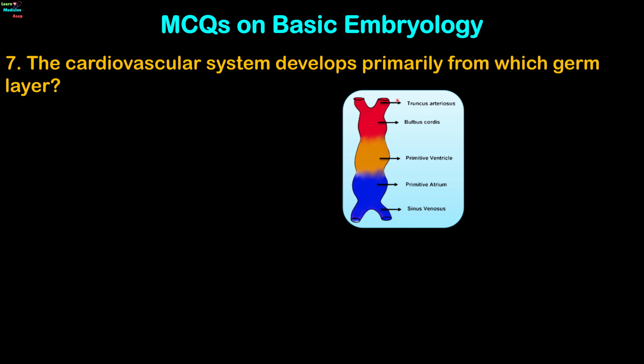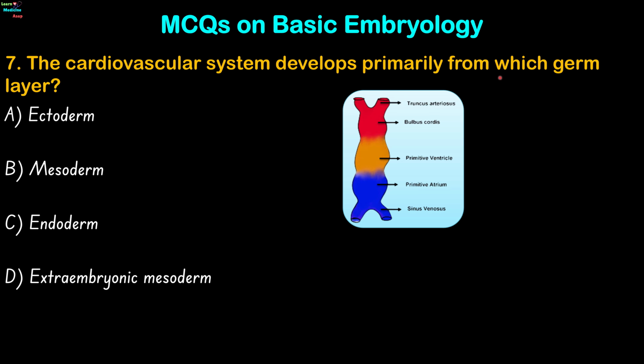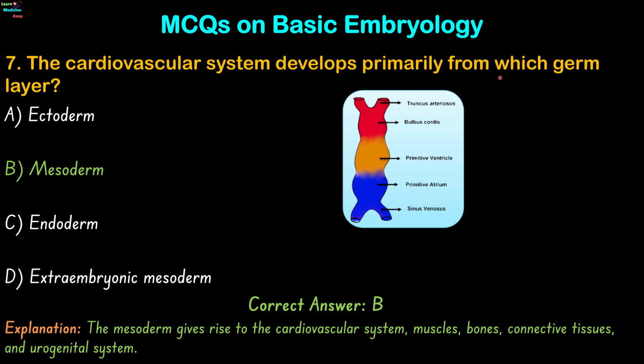Question 7. The cardiovascular system develops primarily from which germ layer? Ectoderm, mesoderm, endoderm, or extraembryonic mesoderm? The correct answer is option B. The mesoderm gives rise to the cardiovascular system, muscles, bones, connective tissues, and urogenital system.